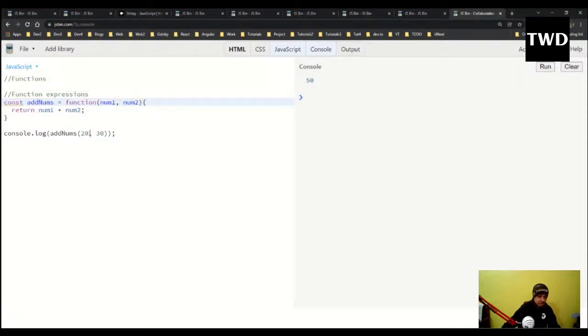I can do this, and it's a completely valid JavaScript thing. So it will again give me 50. So these are known as function expressions. And in 2015, something was introduced called arrow functions.